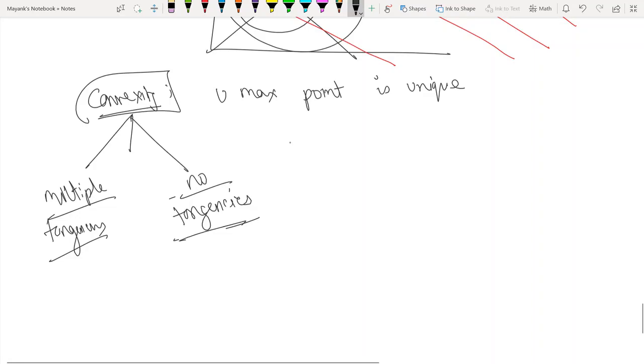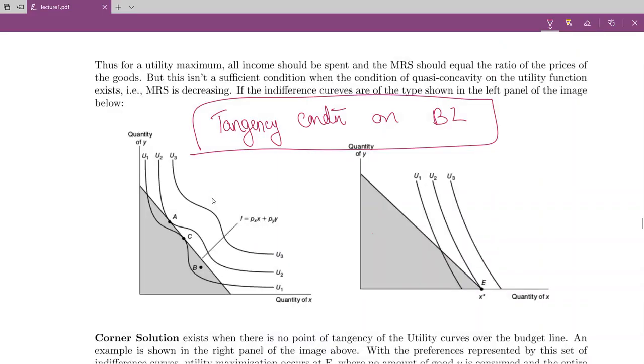Okay. So in the first example, we have relaxed convexity. The curve is convex at places and concave at places. So in this case, you are getting three tangencies. There are three ICs which are going to be tangent. One more IC between these two will be tangent here. So there are going to be three tangential points, A, B and C.